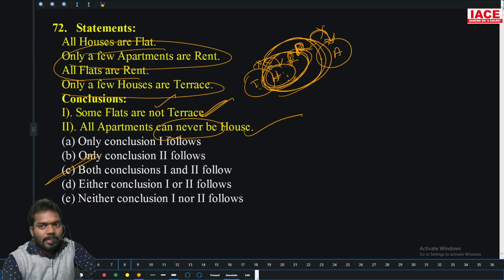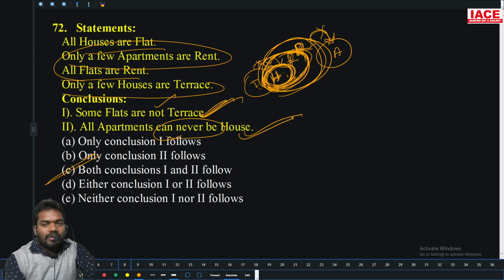Sir, first, flats are not terrace. Yeah, it is not about flat. It is about house which is inside. So but house is inside of flat only, na. But condition is about houses. Houses is inside flat only, na. Yes, they are only telling not terrace. This part of flat, this part of house is not a terrace, na. So this part of flat is not at all terrace, na. So that's right, na. So both 1 and 2 follow.